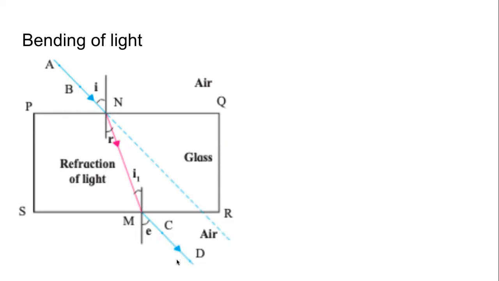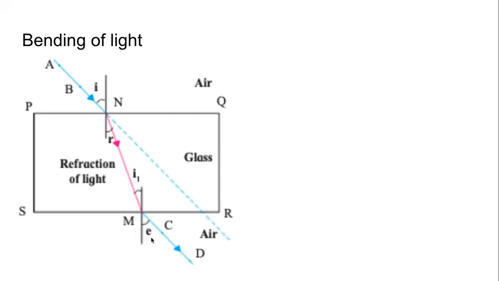So now we have new names, new terminologies. There is no reflected ray. There is no angle of reflection. We have angle of incidence, incident ray. We have refracted ray, angle of refraction. We have another angle of incidence, which is with respect to the new incident ray, which is the refracted ray. And then the ray that comes out is called the emergent ray. It is coming out, emerging. And this angle is called angle of emergence, E.